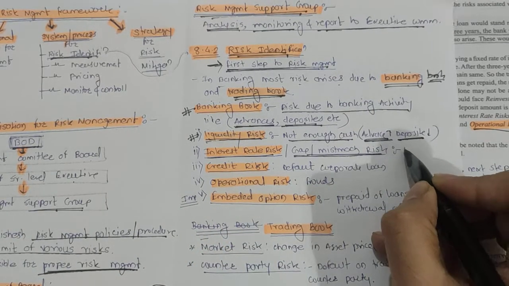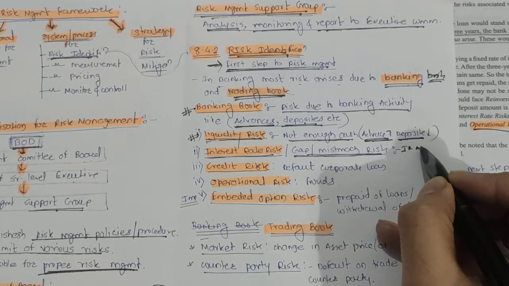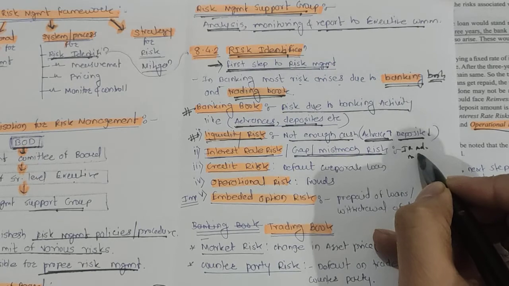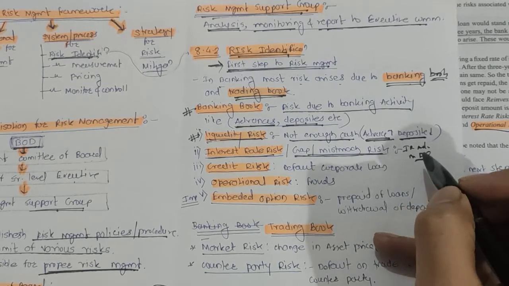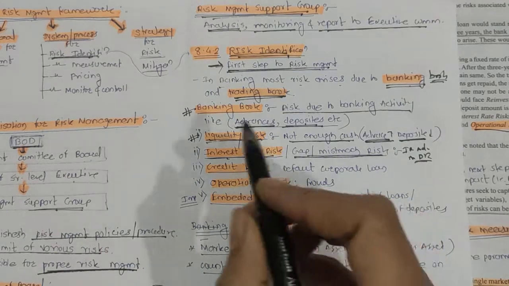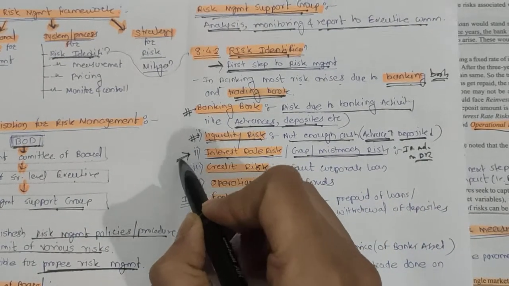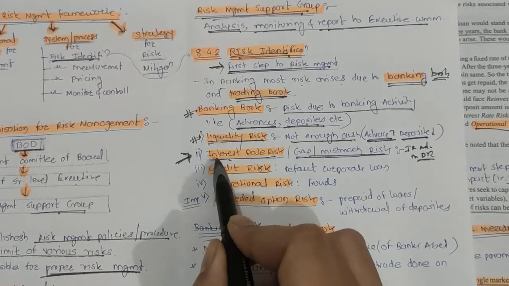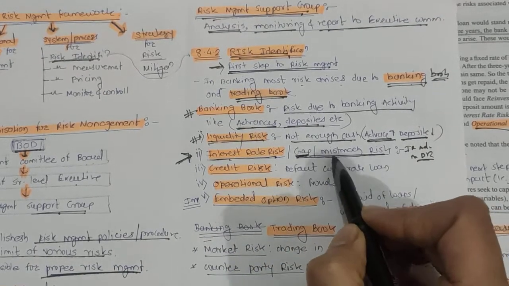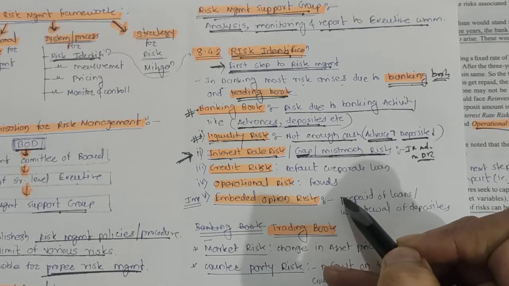If the interest rate is more on the advances and less on the deposits, or less on the advances and more on the deposit rate, then that type of interest rate risk arises. It means your interest rates are not matching, and you are not able to generate the profit. That is the interest rate risk. We can say it is the gap or mismatch between the interest rates.